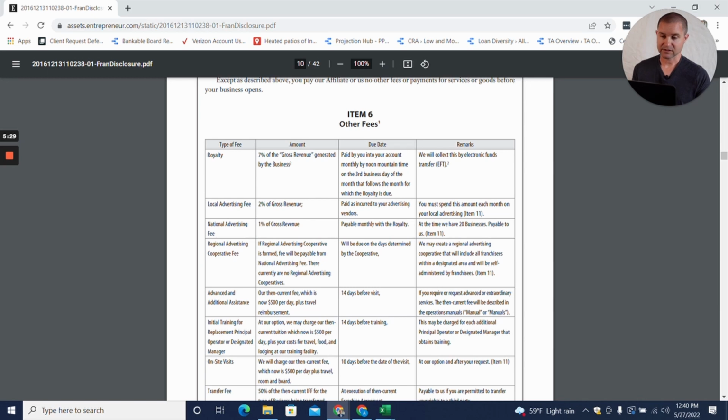And then you can see these other expenses. So I'm not going to go through and enter in every single expense. You don't need to watch that, but you get an idea. So there's also a local advertising fee that's 2% of revenue, a national advertising fee that's 1% of revenue. So you can enter in these specific expenses,